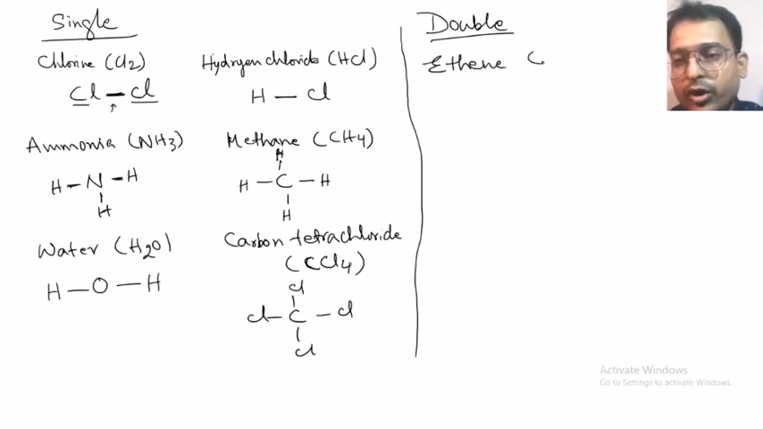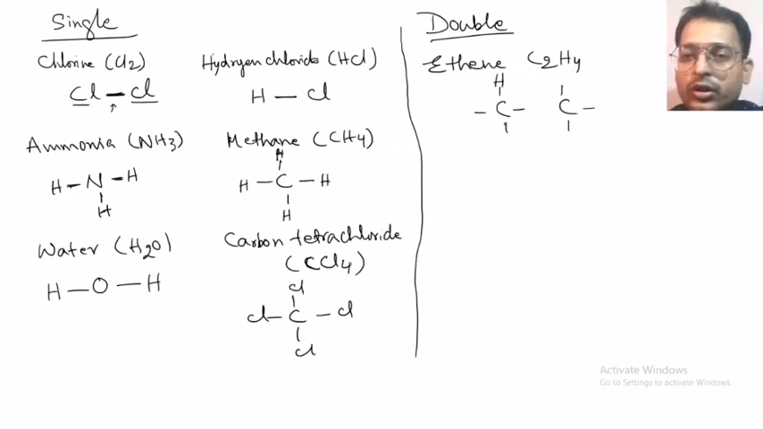Okay, formula C2H4. So there are the two carbon atoms, and there are the four hydrogens. You know that carbon can form four bonds. But how many hydrogens are there? There are four. So 1, 2, 3, 4 hydrogen bonds.